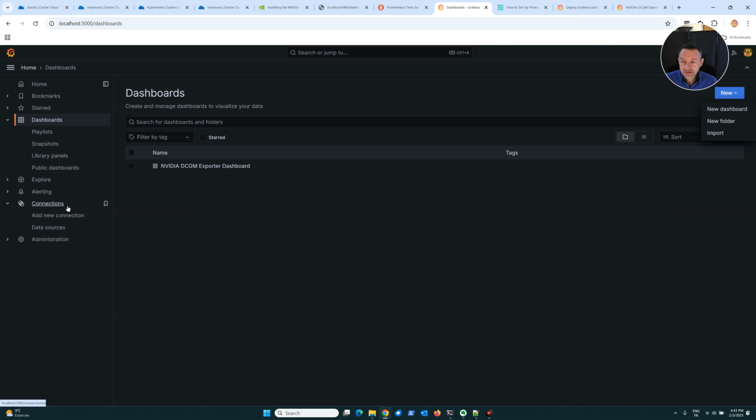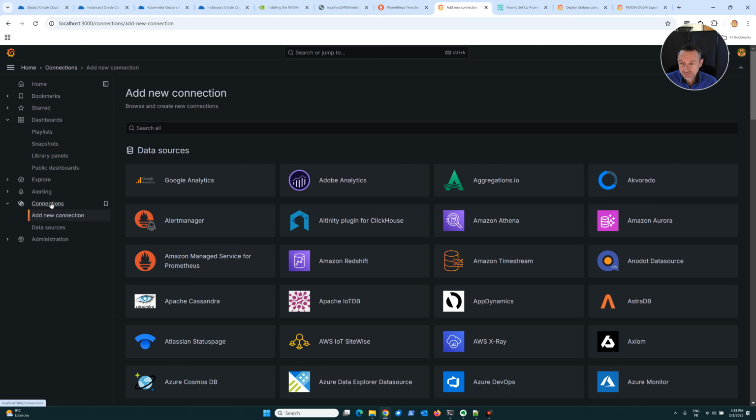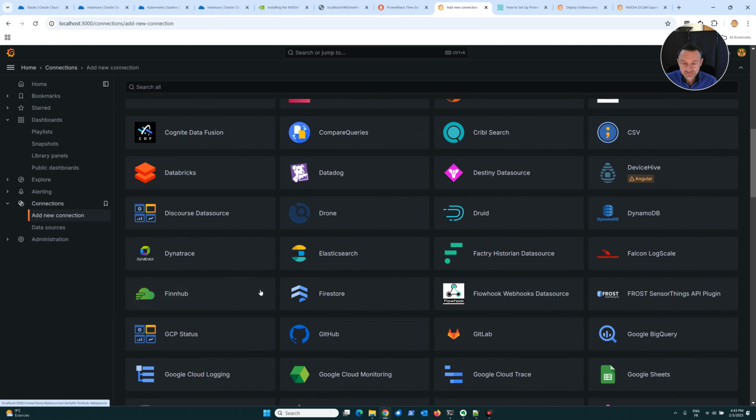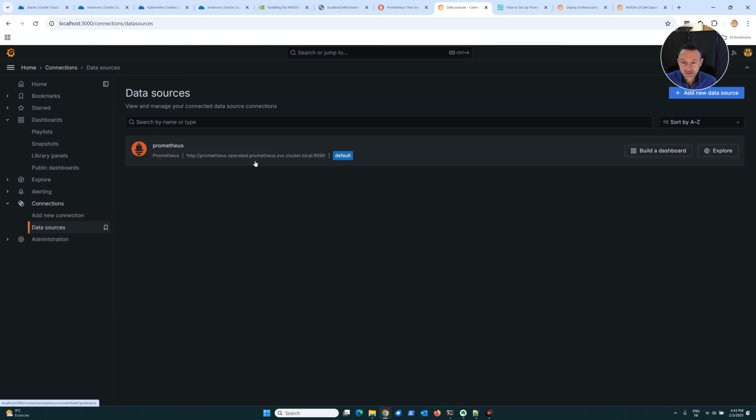The last thing is to add a connection. So you add a connection to your Prometheus here. Okay? And the connection is here. You can see the default name of the URL in order to access Prometheus here.